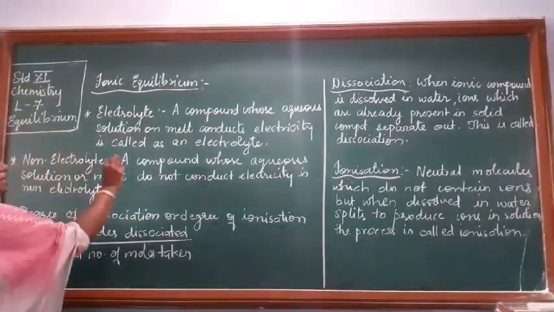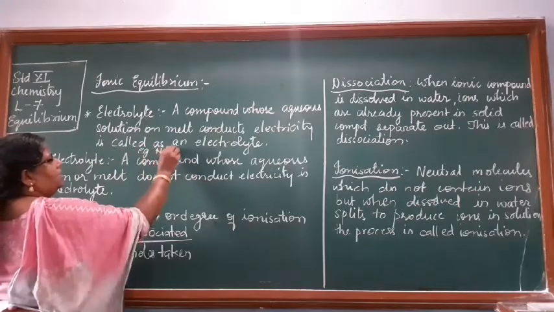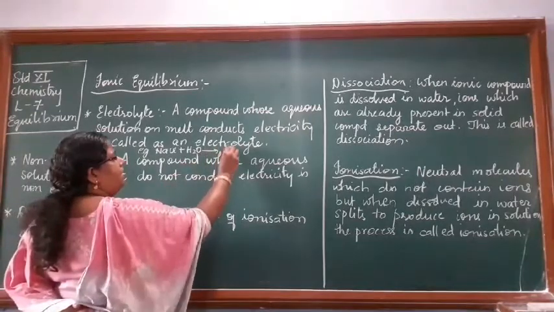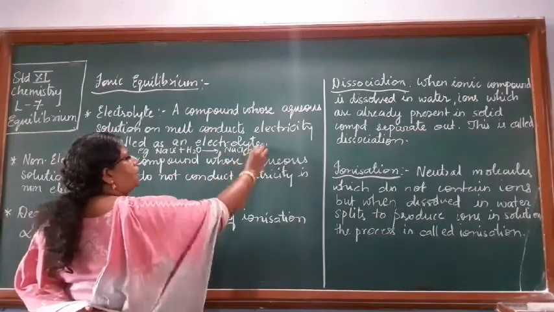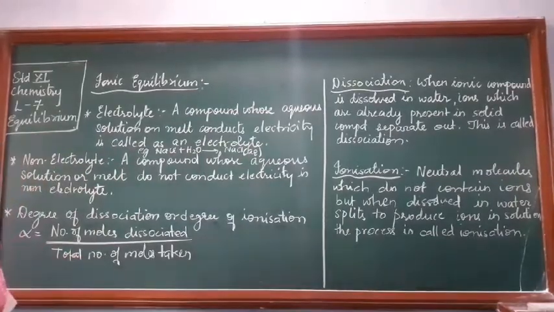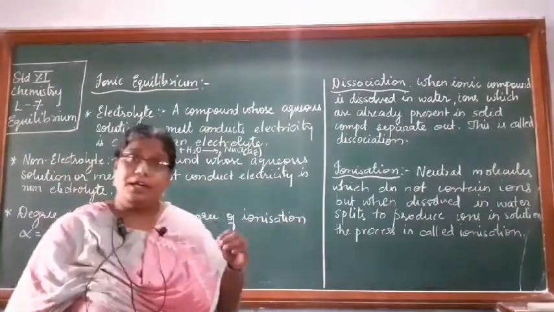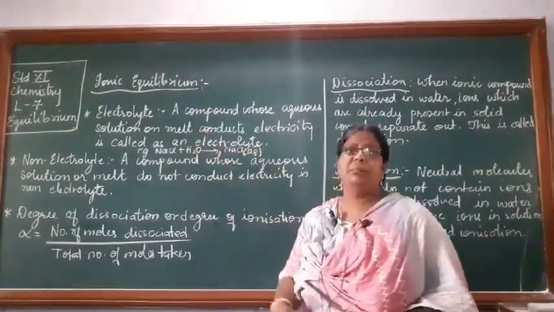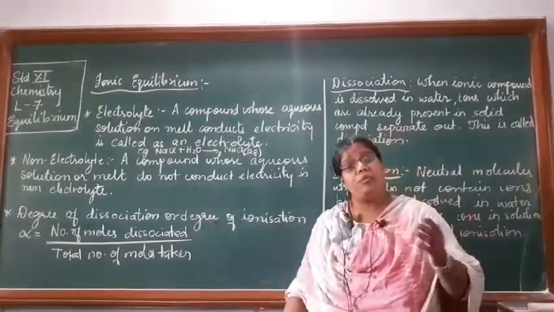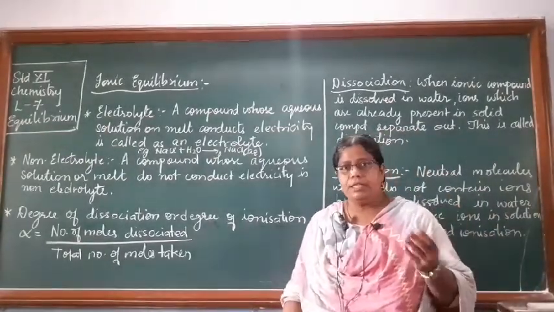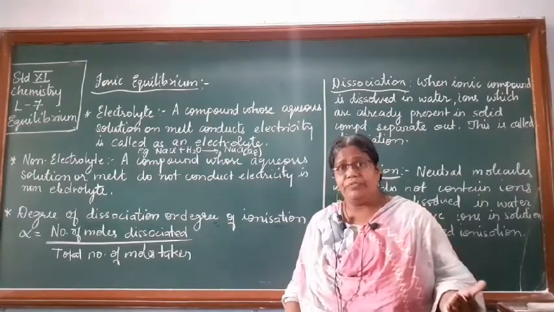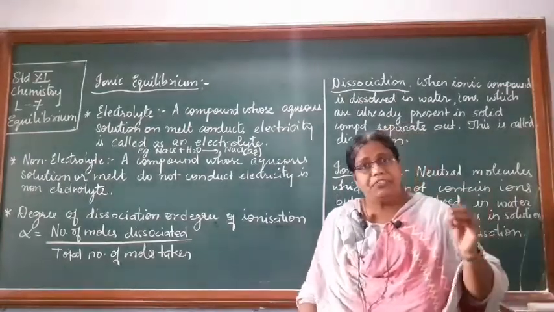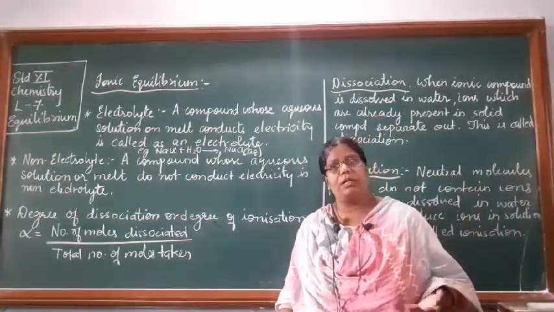Very best example you can have is example of NaCl plus water. You will get aqueous NaCl, और ये जो aqueous NaCl है it will conduct electricity and therefore that is called as an electrolyte. What do you understand by melt? Melt मतलब if the liquid form of NaCl, NaCl is a solid substance, अगर उसका liquid form NaCl मेल्ट करके जो liquid NaCl बनता है, if that is able to conduct electricity, then it is called as an electrolyte.